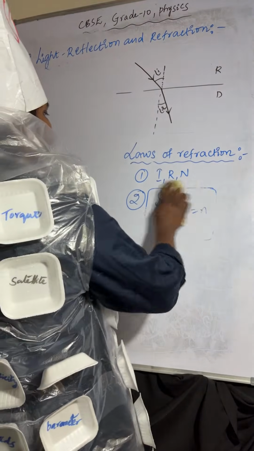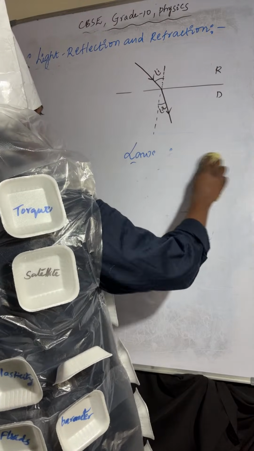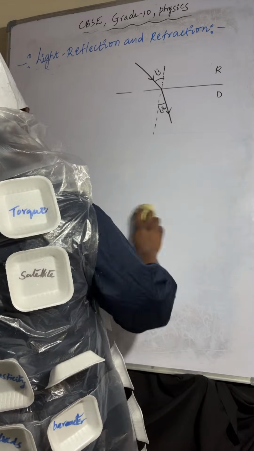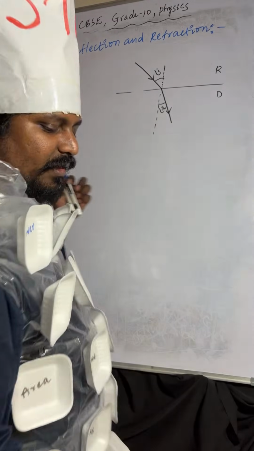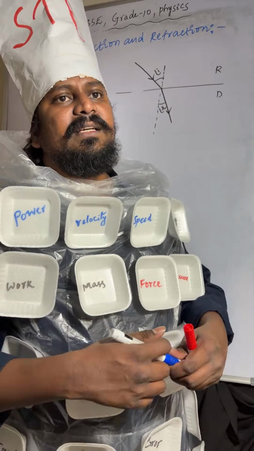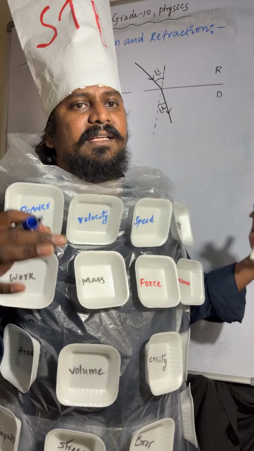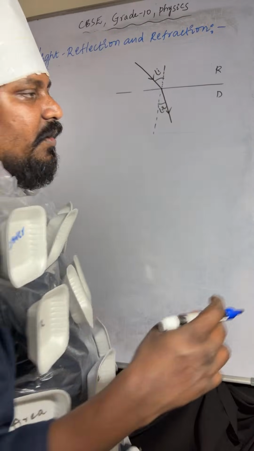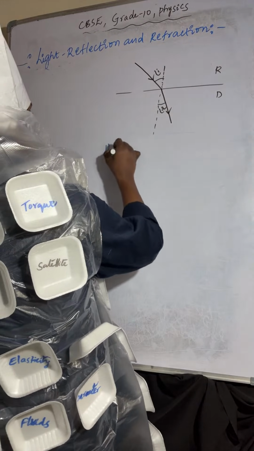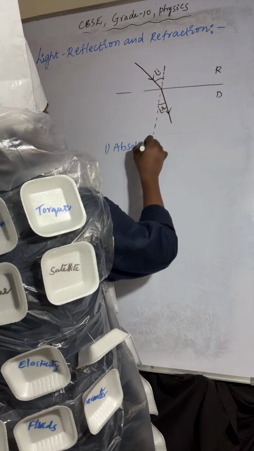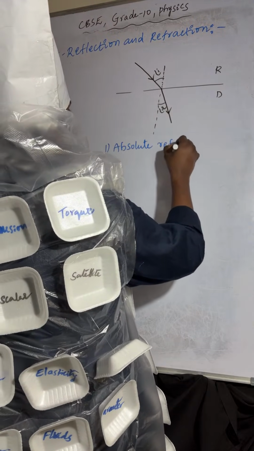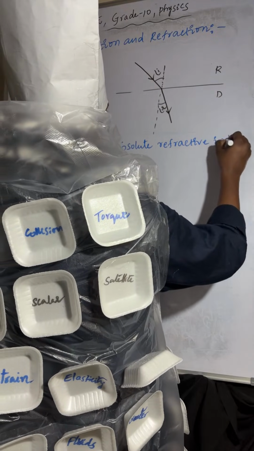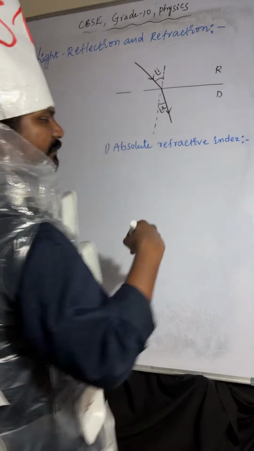There are two kinds of refractive index: one is absolute refractive index, another one is relative refractive index. First one, absolute refractive index.